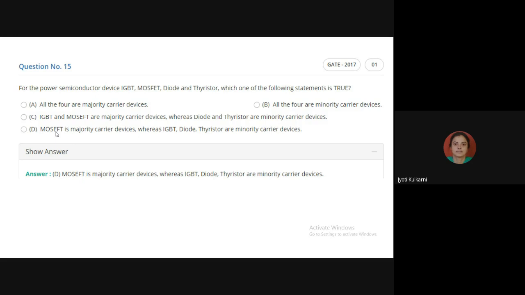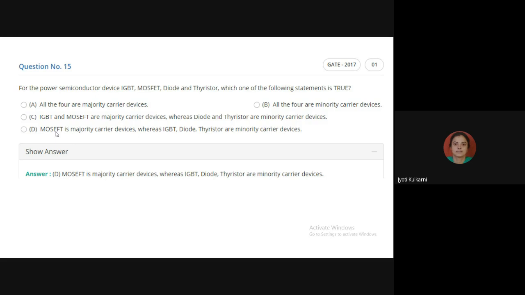All field effect transistors, whether it is JFET or MOSFET, come under the unipolar category. Even though they are transistors with two PN junctions, J1 and J2, in all unipolar devices minority carriers are not playing any role.